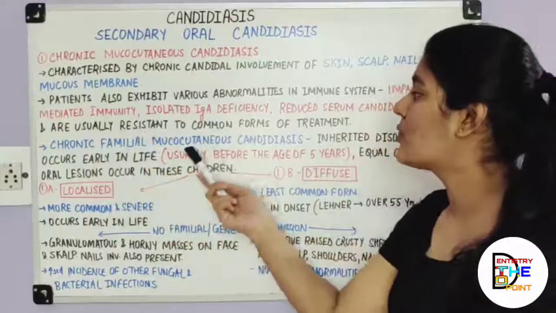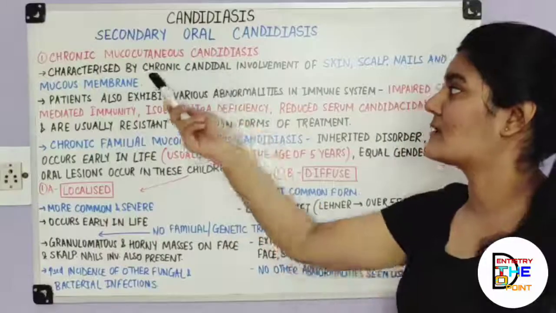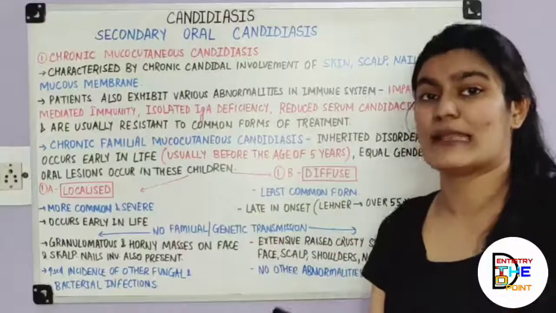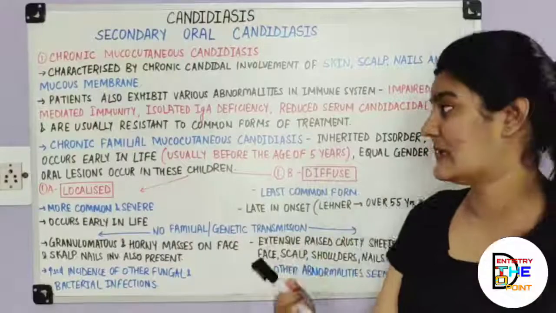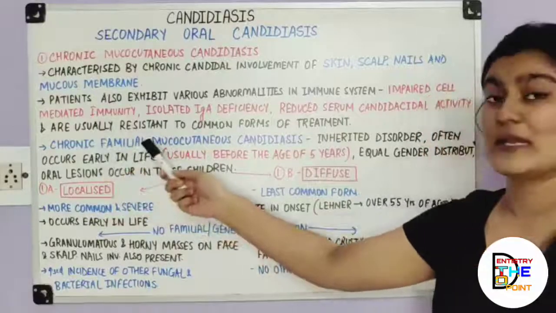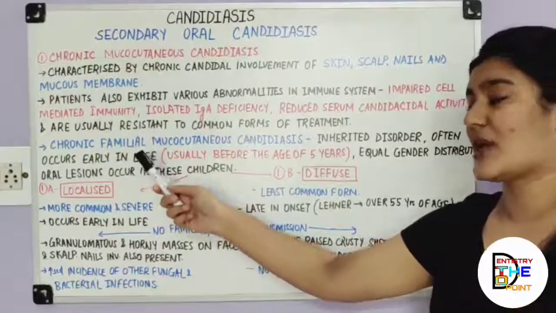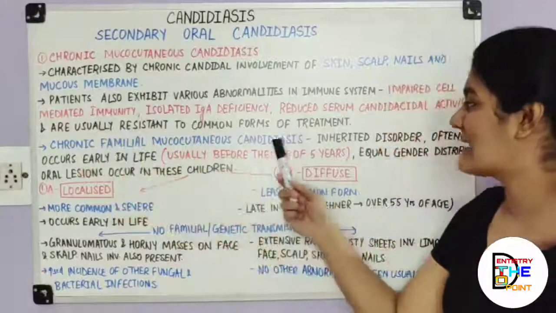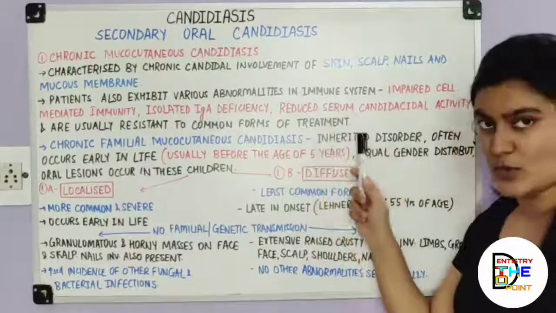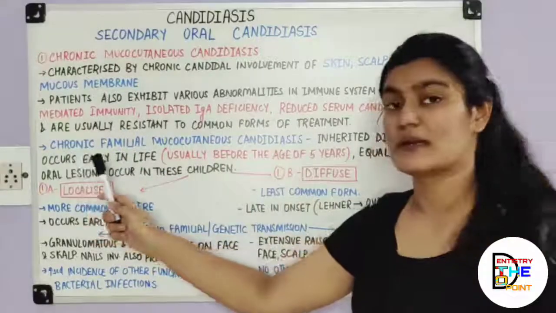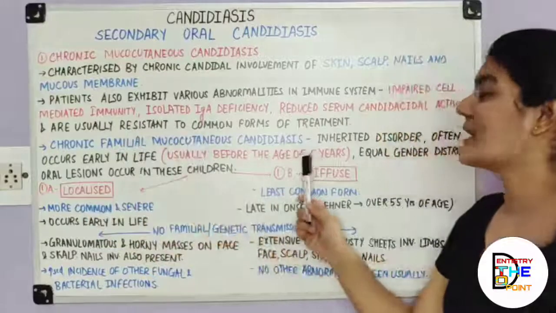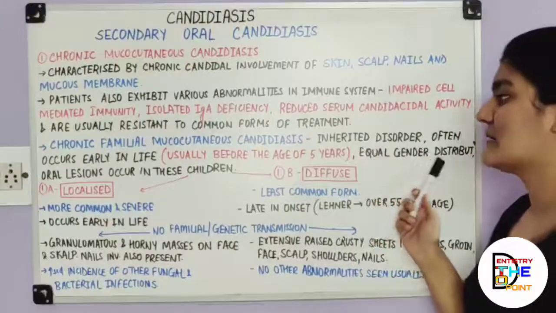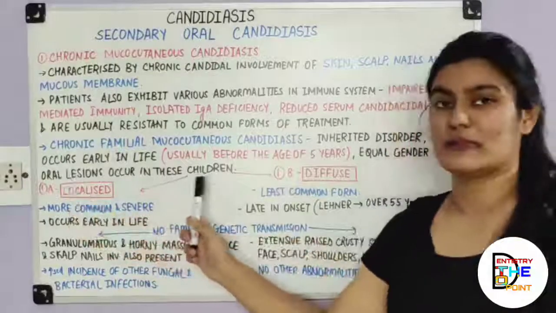Chronic familial mucocutaneous candidiasis. Now this chronic mucocutaneous candidiasis can also be familial, that is a hereditary tendency or genetic in nature. So chronic familial is when it shows genetic transmission. Chronic familial mucocutaneous candidiasis is an inherited disorder, often occurs early in life, usually before the age of 5 years. So it occurs in small children or infants. Equal gender distribution, oral lesions occur in these children.